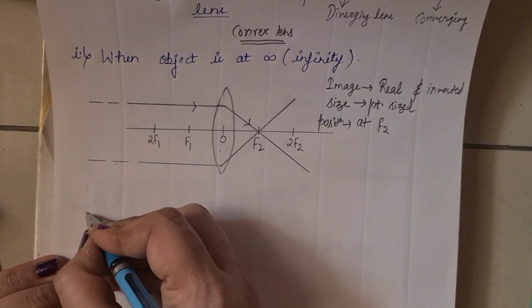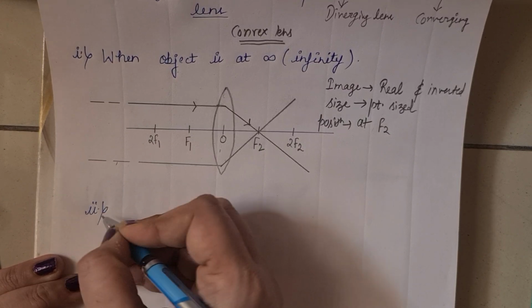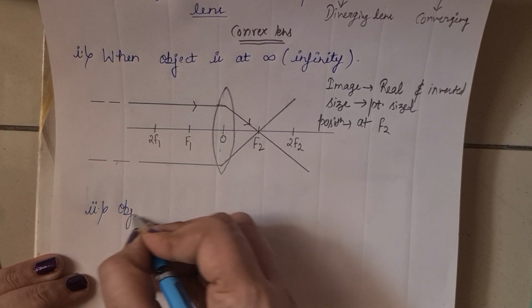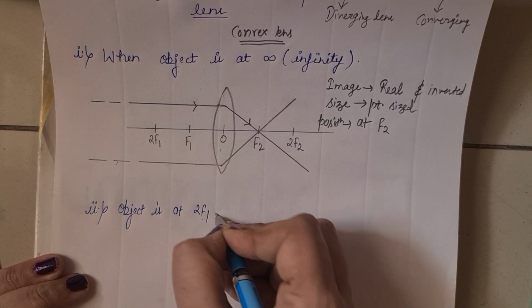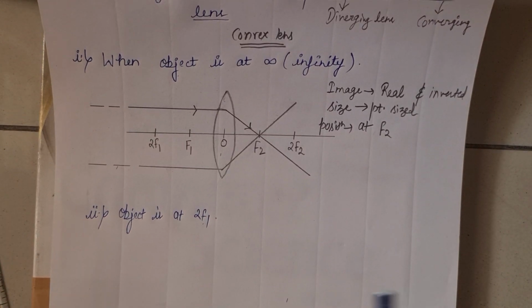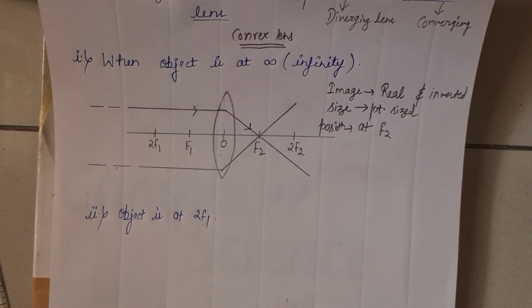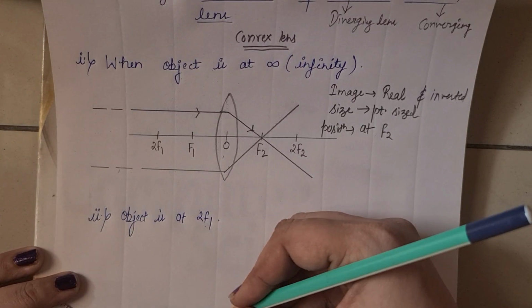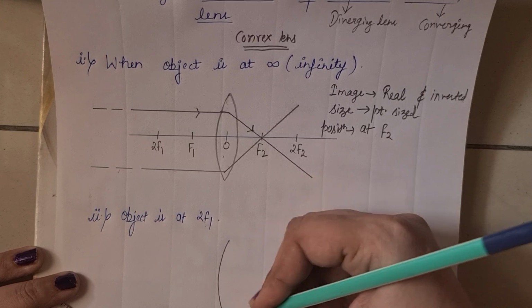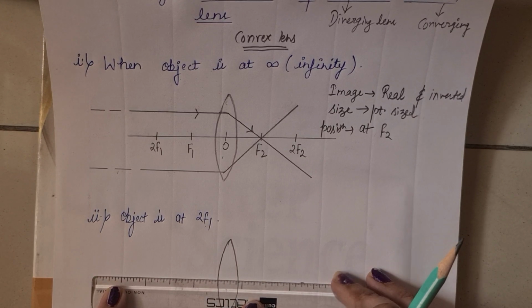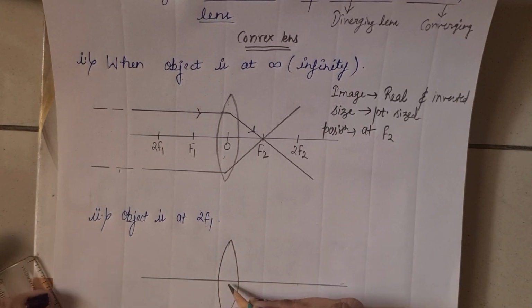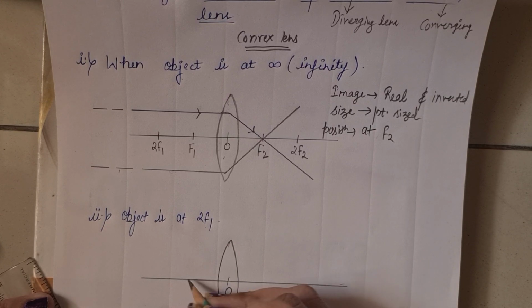Now the second case is when the object is at 2f1. What case will be formed when the object is at 2f1? Then it is a converging lens, or you can say convex lens. It is a principal axis, optical center. f1 is the first focus and 2f1 is the second focus.